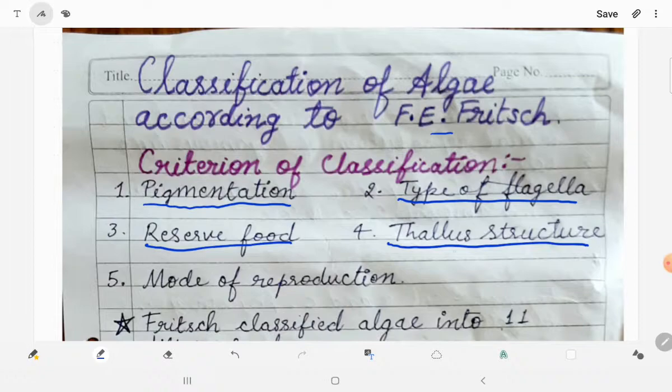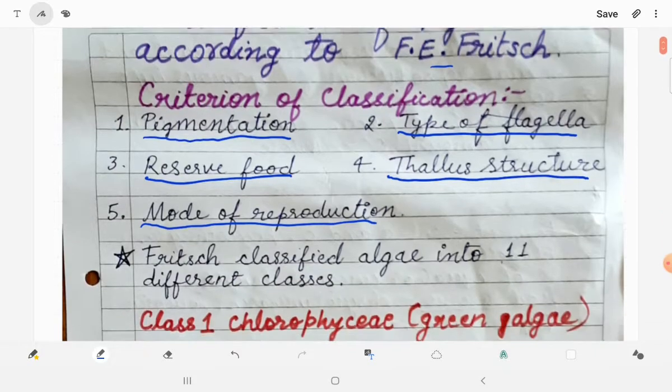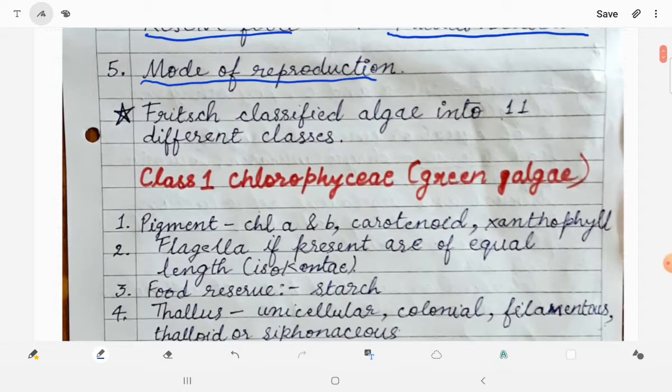It is seen in the previous video, and the mode of reproduction, whether it is vegetative, asexual or sexual reproduction. These were the 5 criteria on the basis of which F.E. Fritz classified algae into 11 different classes. Let us study one by one.